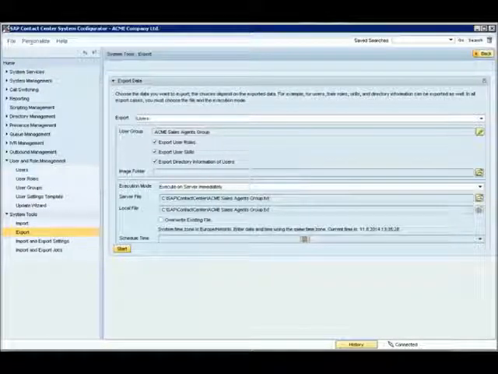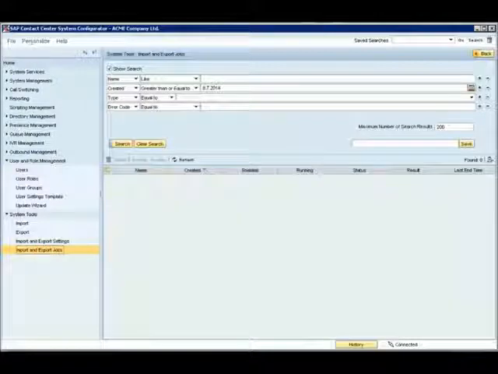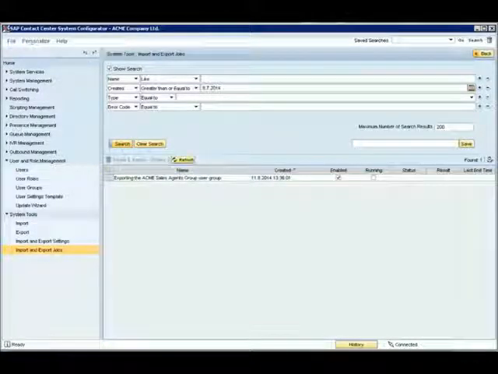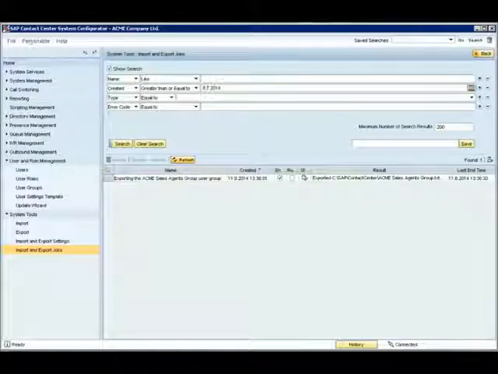Let's move to Import and Export Jobs to see the status of our job. First we do a search and find the export job we just created. It's enabled but has not finished yet. By pressing refresh, we get an updated status, and now we see that batch of server has run and the results column shows the created export file.